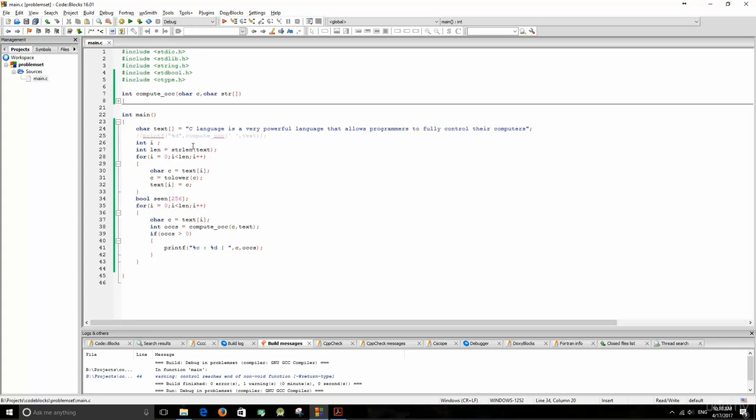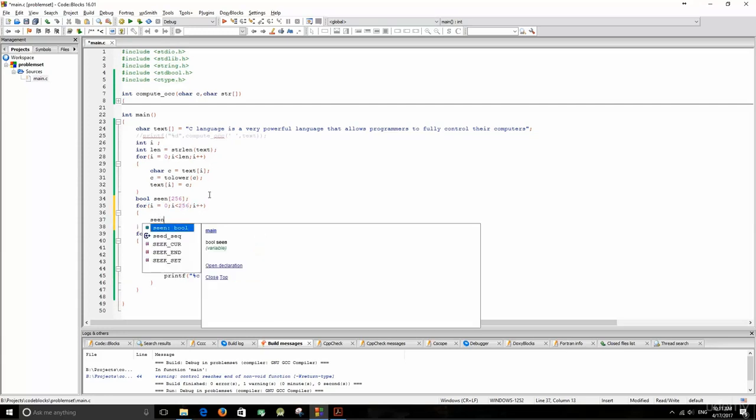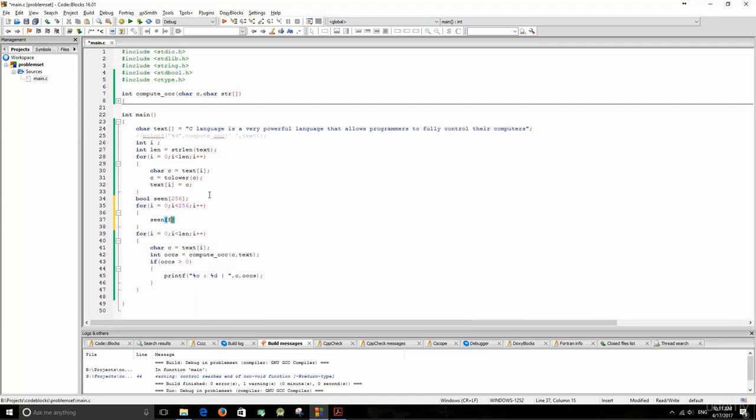And then we're going to initialize this array with false. So for i equals 0, i is less than 256, i plus plus, seen of i takes false. So that will initialize the seen array to false. So we have not seen any character for now.